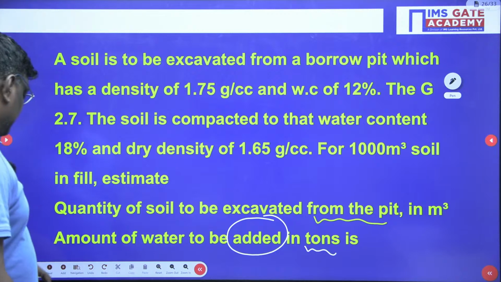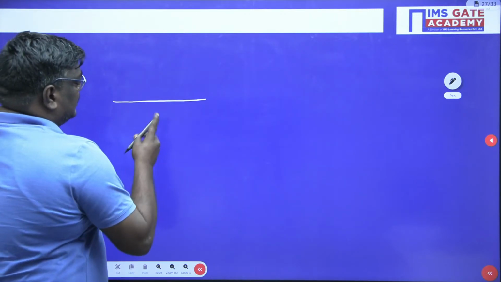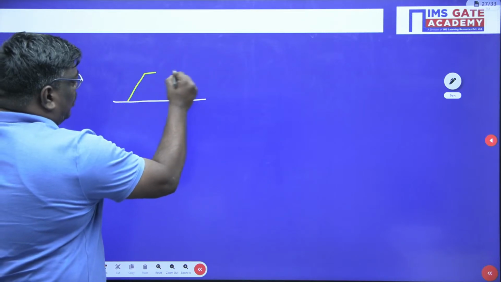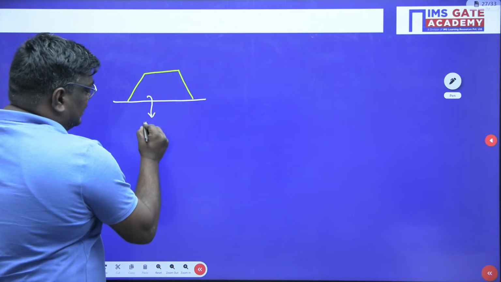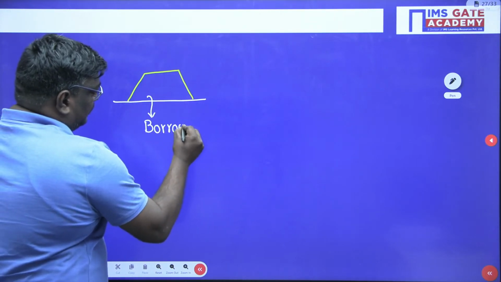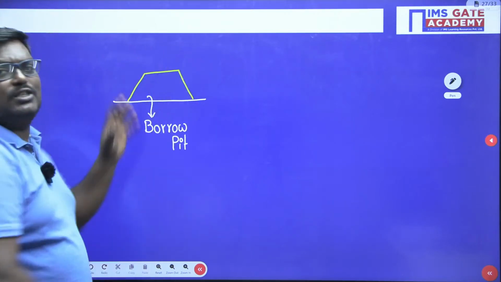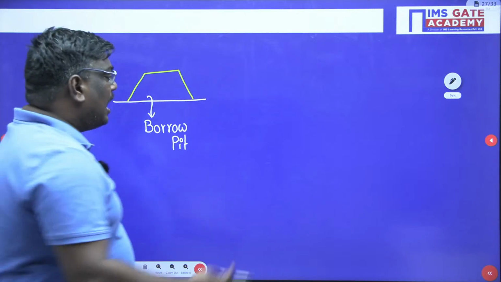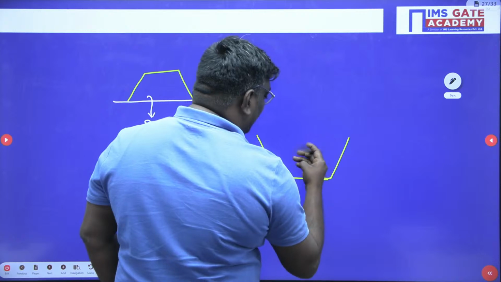Now see students, what is the first thing here? If you consider this as a borrow pit, here I will consider this as a borrow pit. Now you are trying to bring the soil from this place and you are trying to fill it here.